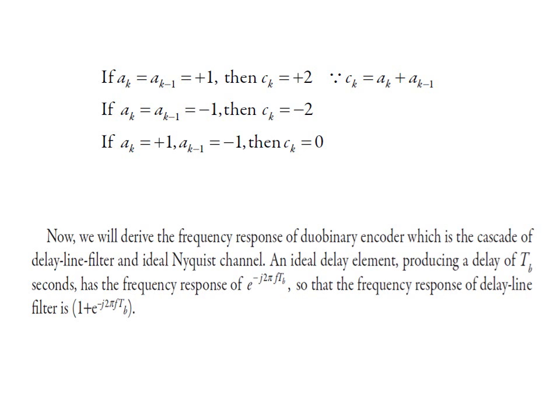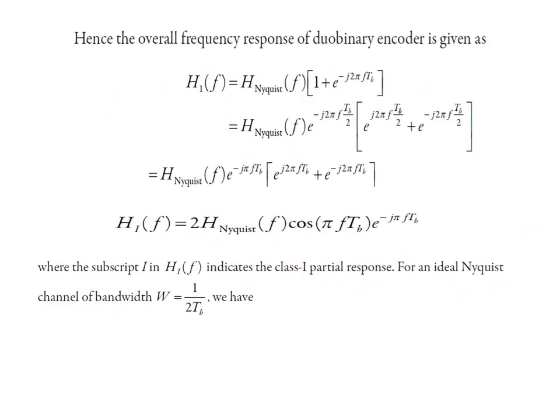So the frequency response of the delay line filter is 1 plus e raised to -j2πfTB. Hence, the overall frequency response of the duo-binary encoder is given as H Nyquist(f) multiplied by 1 plus e raised to -j2πfTB.